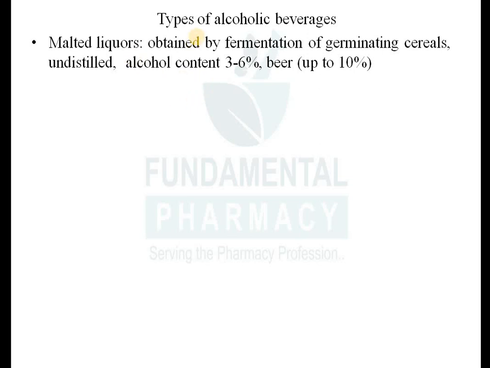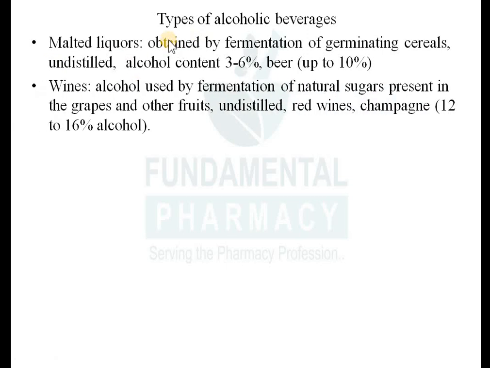The second one is wines. What are the different wines? Wines also consist of alcohol, mostly ethanol. Whenever we use the term alcohol, it mostly means ethanol. In wine, alcohol is generated by fermentation of natural sugar present in various fruits like grapes and other fruits. It is also undistilled, not separated from the mother liquor, that means the fermentation liquid. The alcohol is in the fermentation liquid in a crude form. That is nothing but wine.